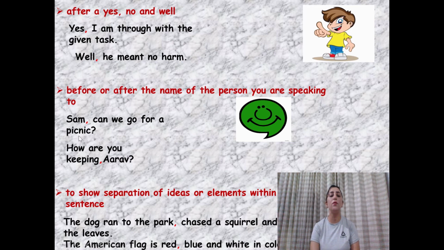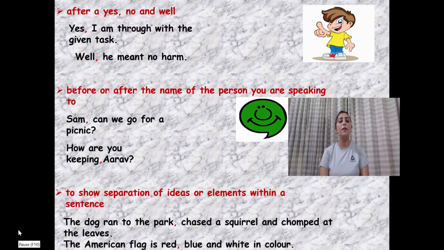We always use comma before or after the name of the person you are speaking to. So Sam, can we go for a picnic? How are you keeping, Arav? So we always use comma before the name of a person or after the name of the person. We always use comma to show separation of ideas or elements within a sentence.